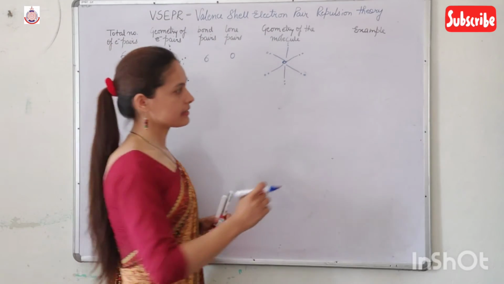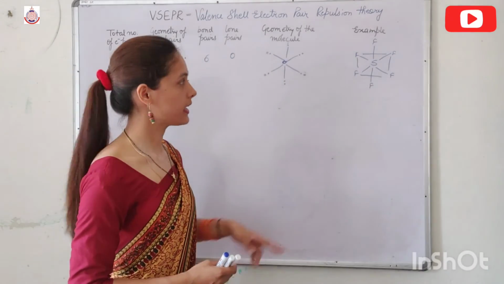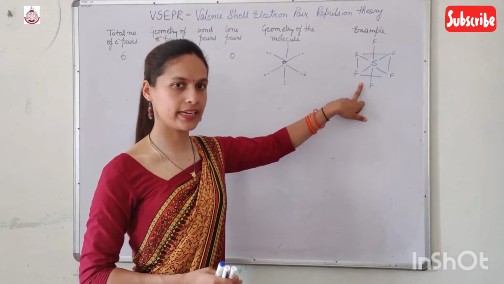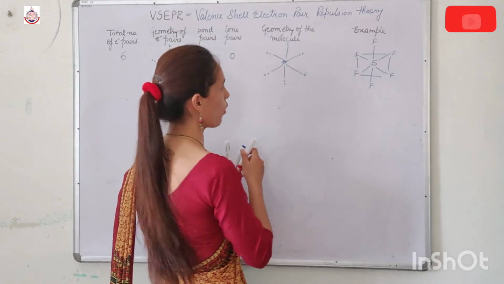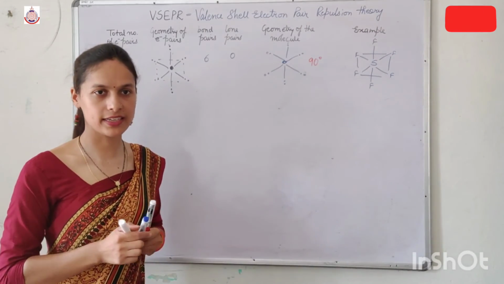The example is SF6, and here the bond angle is 90 degrees. In the plane as well as above and below, all the bond angles are 90 degrees.